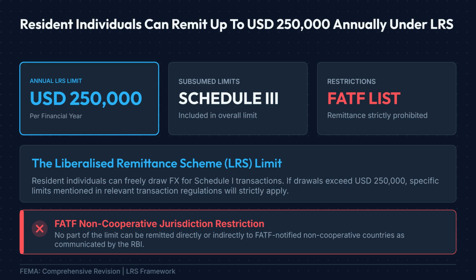If a specific FEMA regulation prescribes a different limit, that specific provision will prevail. An additional restriction applies to FATF-notified non-cooperative jurisdictions. No portion of the $250,000 United States dollars limit may be remitted directly or indirectly to such countries. Therefore, remember both the monetary limit and the FATF restriction together.